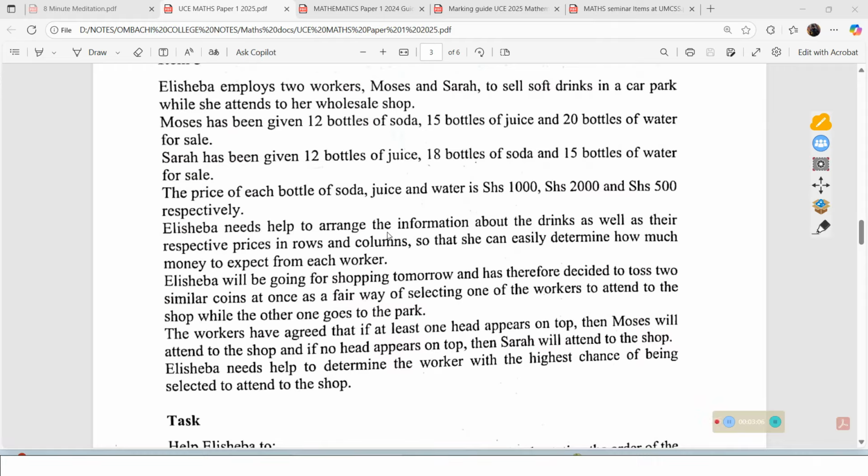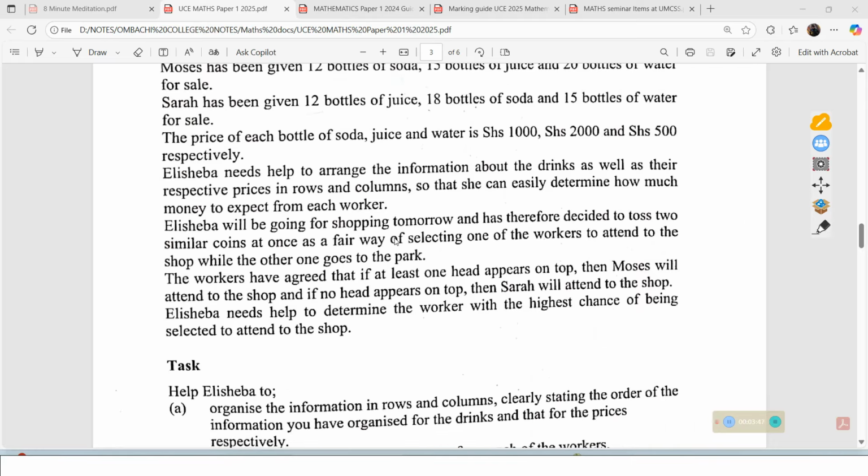Elisheba needs help to arrange the information about the drinks as well as their respective prices in rows and columns, so that she can easily determine how much money to expect from each worker. Now, from what we have gone through so far, you realize that Elisheba needs help in arranging this given information, meaning this is what we expect in our task. That is basically what we shall be tasked to do. But let us also look at the given information again.